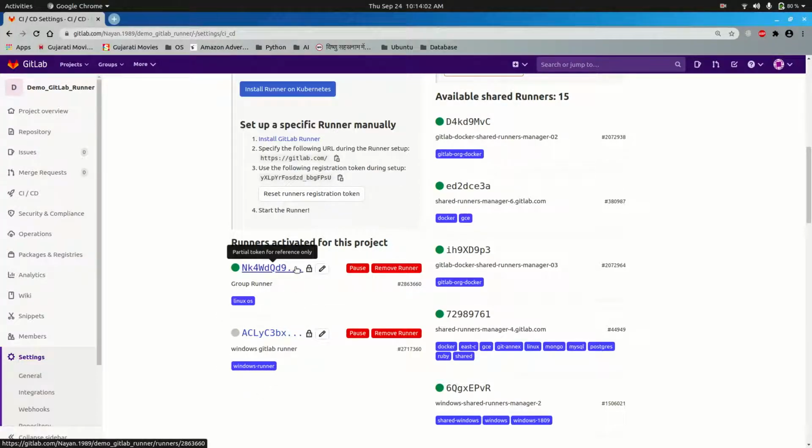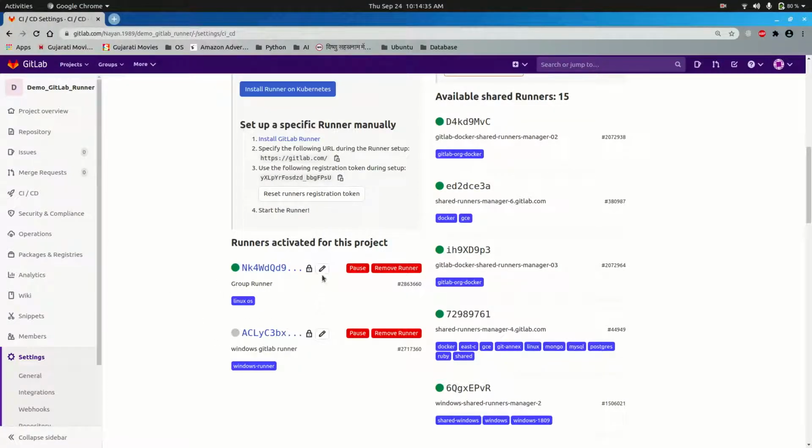At present, both of these OSes, Linux and Windows, have been installed on virtual machines, and at present only the Linux OS is available, and hence this green icon is shown against the runner that has been installed and registered on the Linux machine, whereas the Windows OS is not available at present, and hence this gray icon is shown.